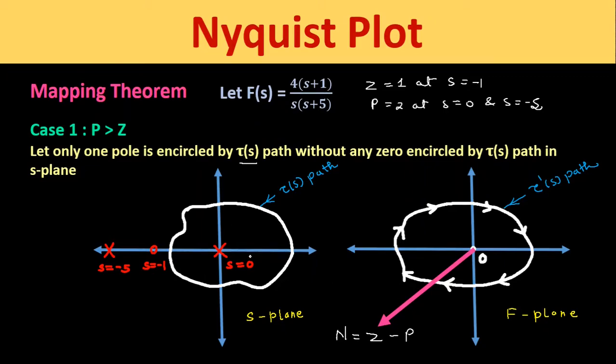So here in this S plane we can see that the number of poles which are encircled by this τ(s) path is only equal to 1, because the pole at S equals minus 5 is outside this path, and the number of zeros which are encircled by this τ(s) path in the S plane is equal to 0. So if we find Z minus P from this equation, we get Z is 0 and P is 1. So 0 minus 1 is equal to minus 1. So the number of encirclements of the origin of the F plane by this τ(s) path will be minus 1.